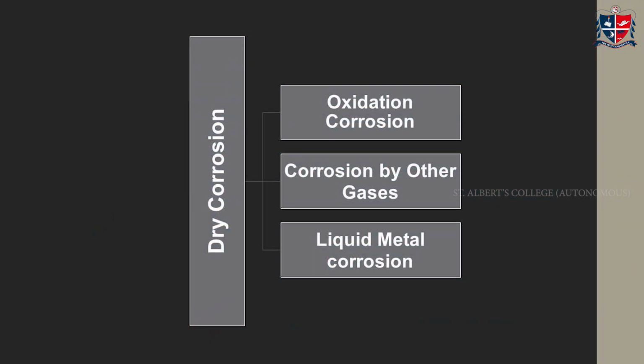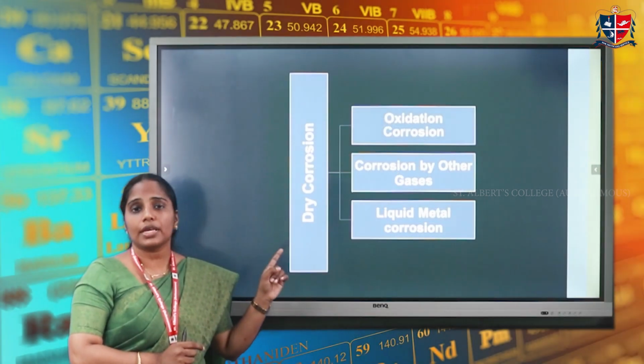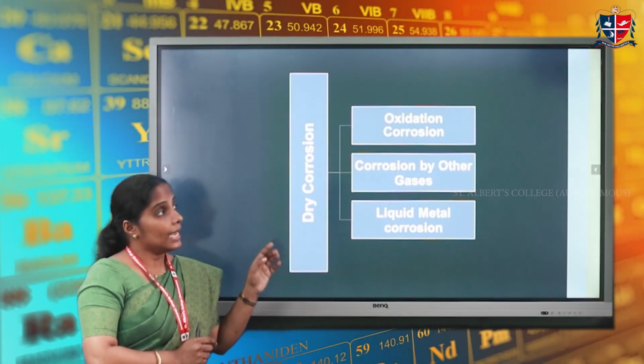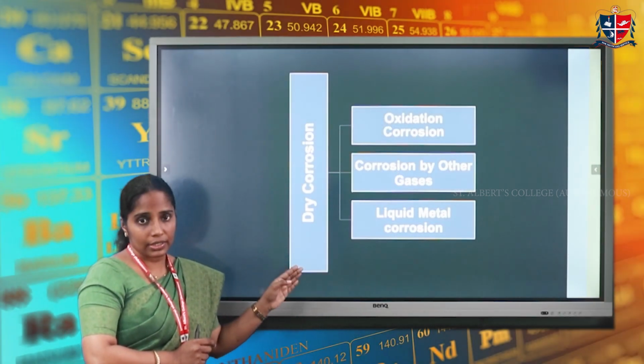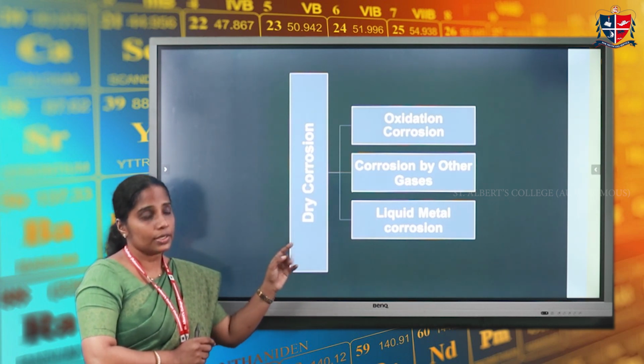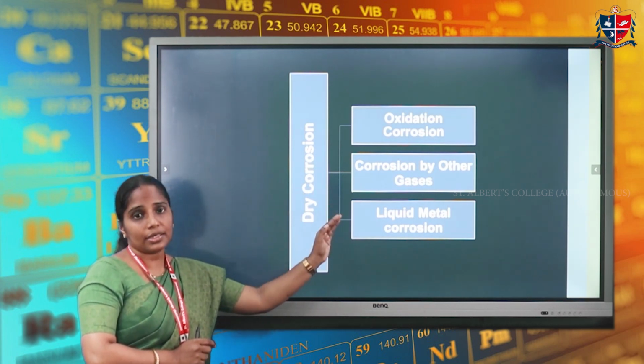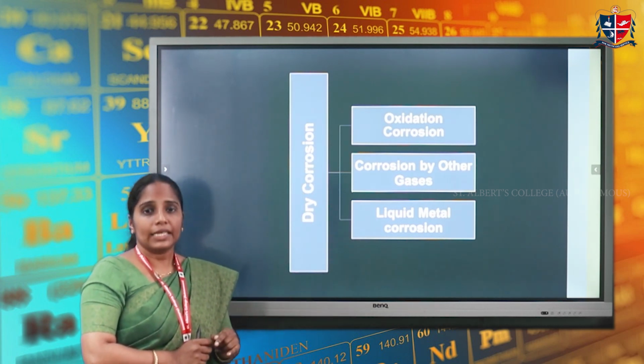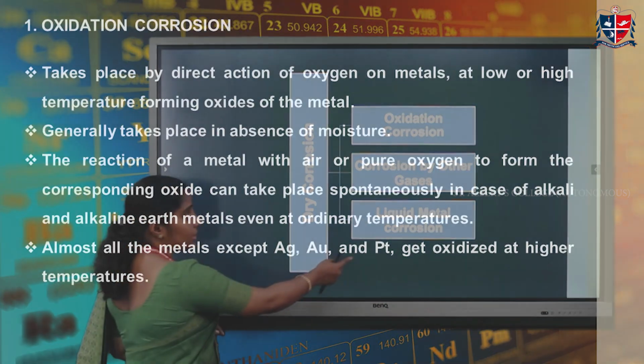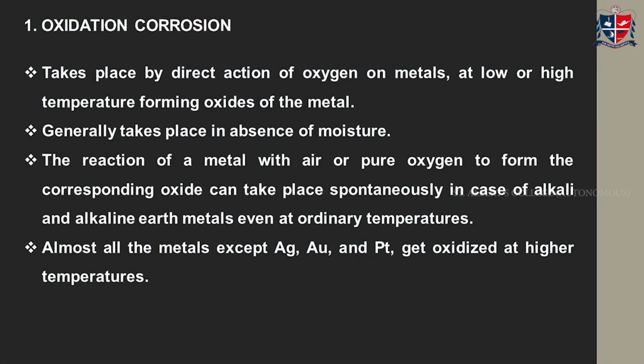Now let us see what the main classification of this dry corrosion or chemical corrosion is. It is mainly classified into three. The first one is oxidation corrosion, the second one is corrosion by other gases, and the third one is liquid metal corrosion. Let us first discuss the oxidation corrosion.